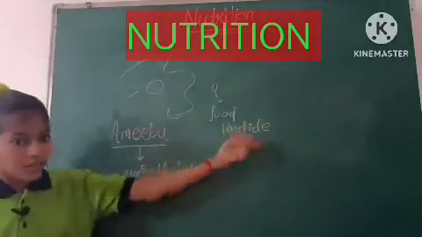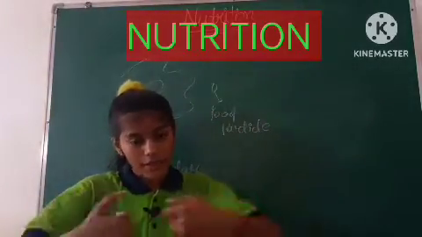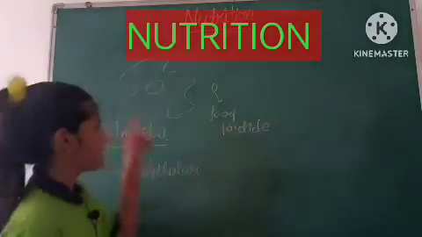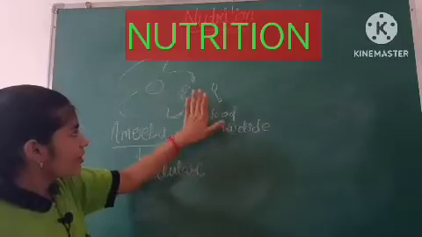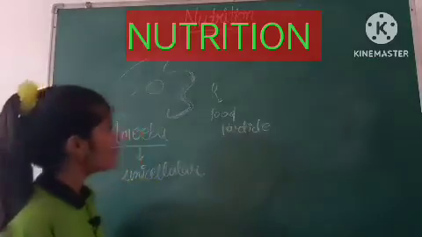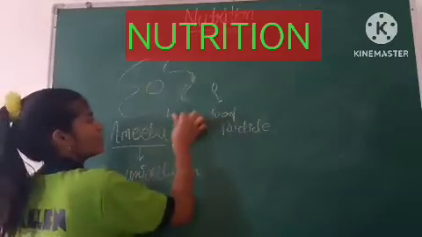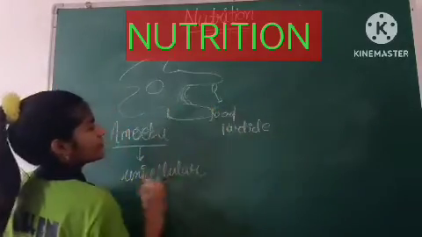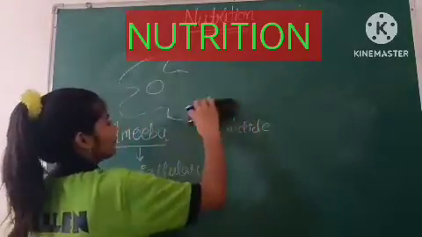Whenever any food particle comes closer to the amoeba, there are a few sensors at the legs or at the boundaries of this unique unicellular organism. Let's suppose here are the sensors all over, right? So it will get to know that a food particle is coming closer to it. And what will it do? It will produce some force field extending like that. It has an amazing capacity. It will just expand its legs like this towards this food particle. Slowly and slowly it will engulf this food particle.